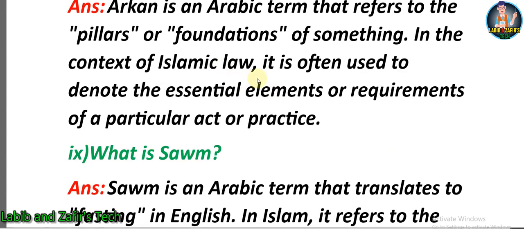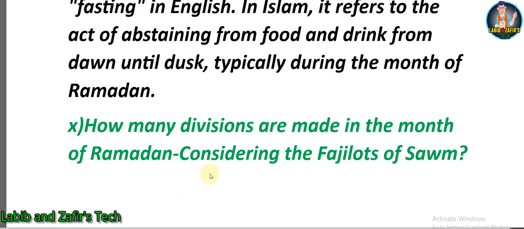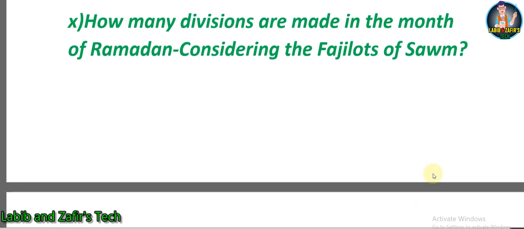In the context of Islamic law, it is often used to denote the essential elements or requirements of a particular act or practice. Number 9, what is Saum? Answer: Saum is an Arabic term that translates to fasting in English. In Islam, it refers to the act of abstaining from food and drink from dawn until dusk, typically during the month of Ramadan.